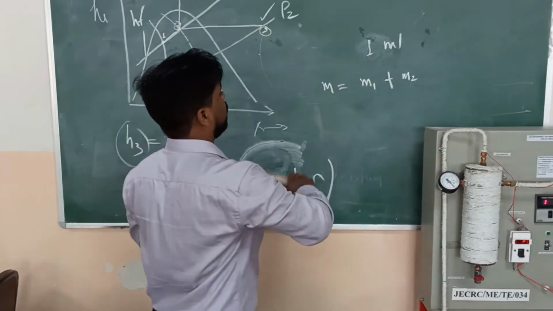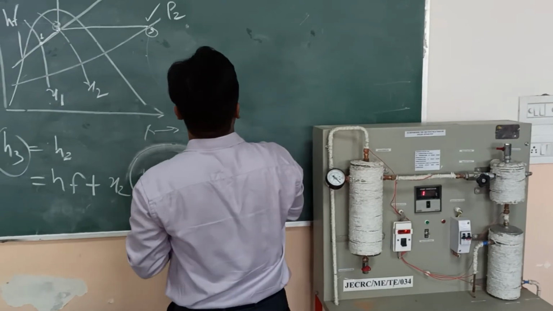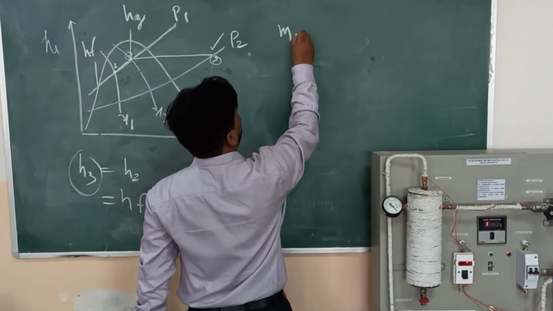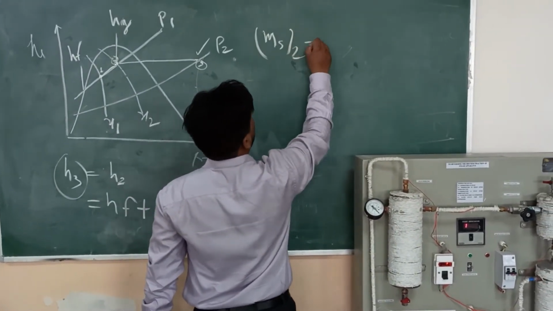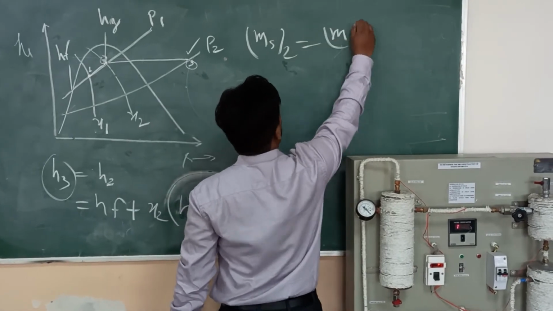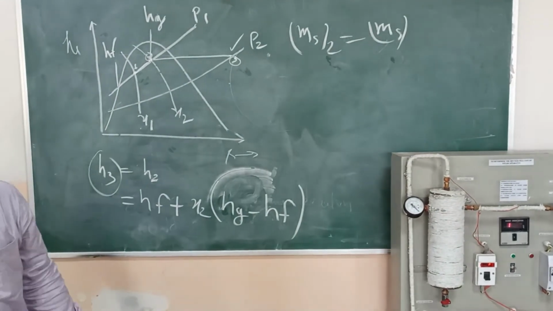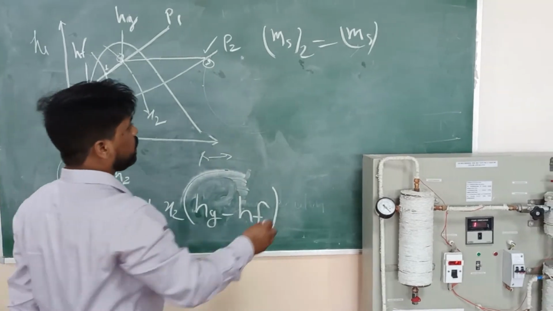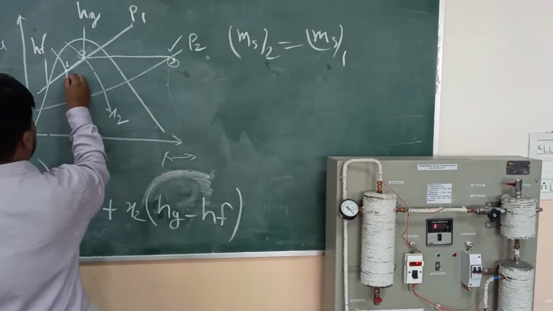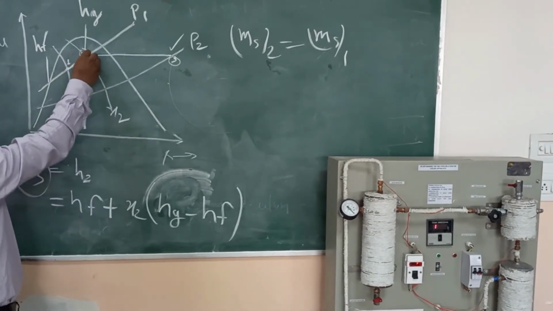Now, the mass of steam at point 2 is equal to the mass of steam at point 1. The mass of steam is the same at both points.